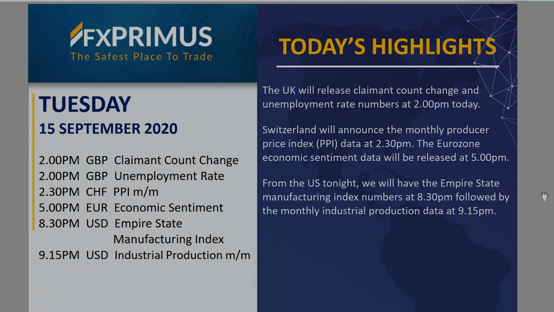So, we're going to keep today's market outlook short and sweet. The events to look out for today on the economic calendar will be the 2 p.m. event from the UK. We will be having the claimant count change and also the unemployment rate. And towards the US markets tonight, we will be having the Empire State Manufacturing Index.